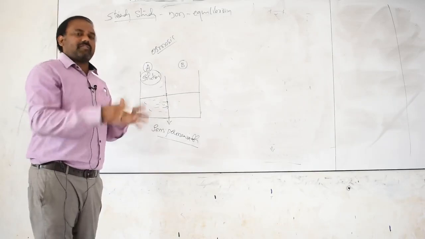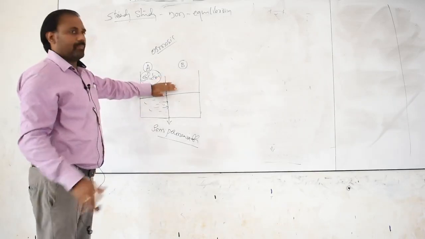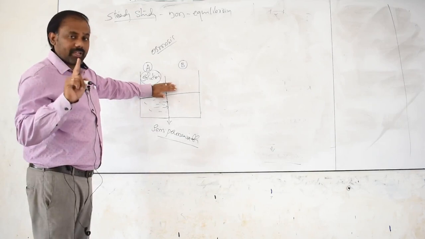So the movement stops, which means there must be an equilibrium.